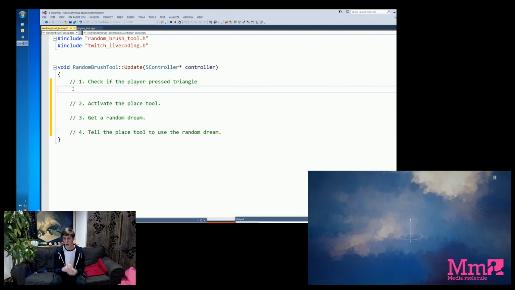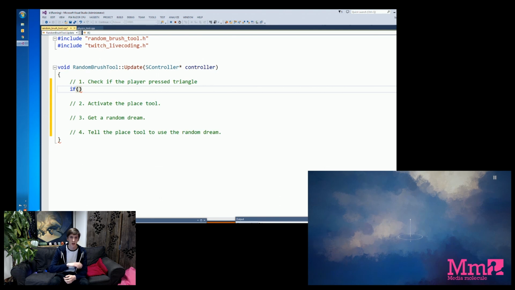Now in coding, the bread and butter of coding is something called an if statement. It lets you do conditional checks. So it lets you say, has the player pressed a button? Have they opened the door? Have they turned on the light? Etc, etc. And the way you code that is you actually just write if, and then between these two braces you write the thing you want to check. And we want to check if the player pressed a button.